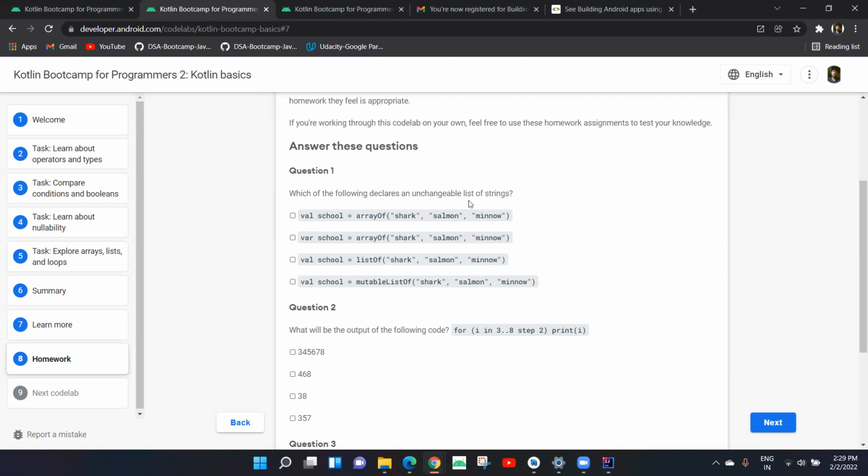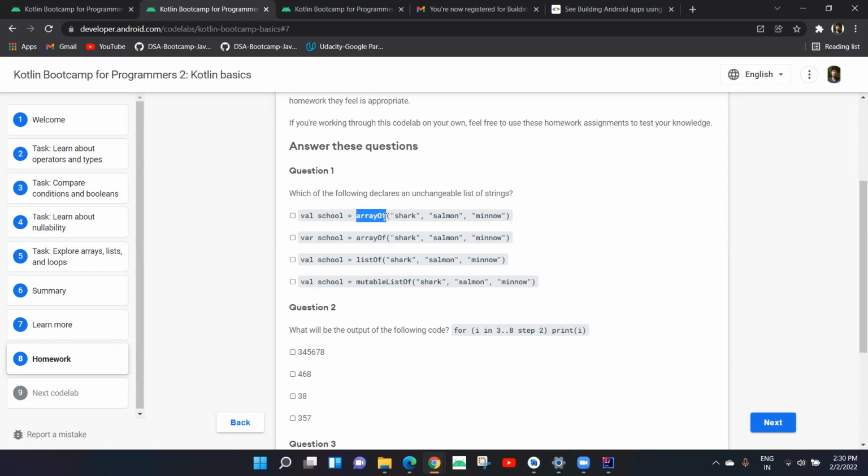Let me explain why, Abdullah. You were saying A, but A is array. And it's asking for list of strings. It said unchangeable, but it's not a list. It's not an array. Array and list are different things.